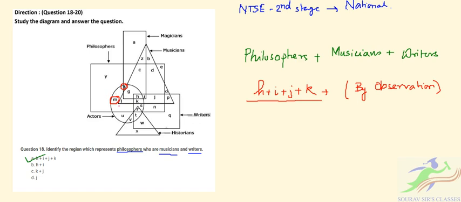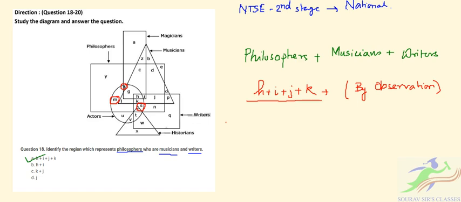We have to find this in the enclosing circle only, up to this position. Then neither historian nor musician. Historian is in this particular triangle and musician is above. So we have another over here, you can see S. This S also belongs to actors and philosophers, but is neither historian nor musician.